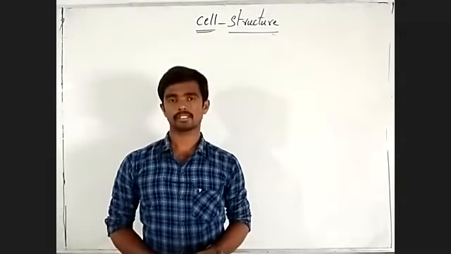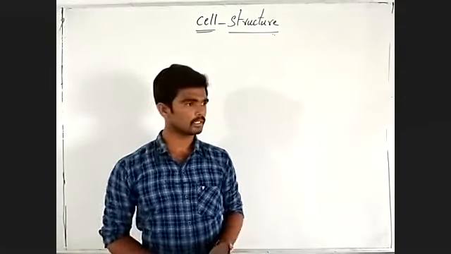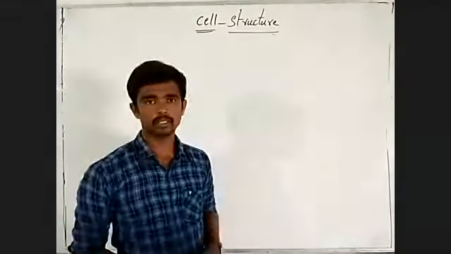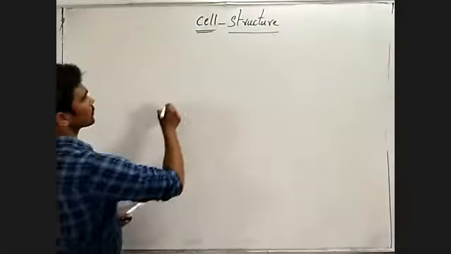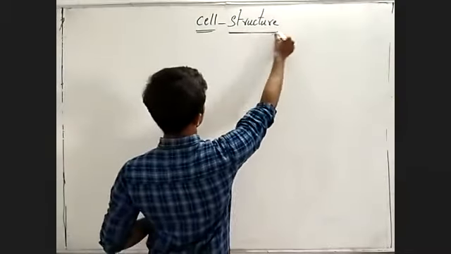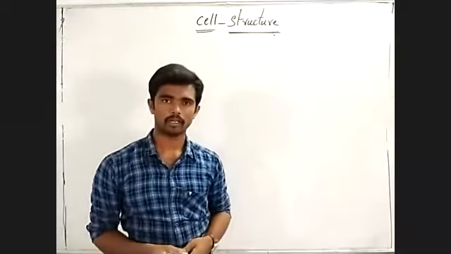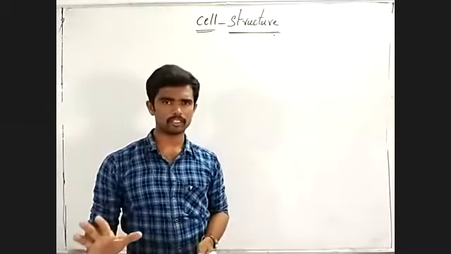Cell structure. What is a cell, and what is the structure of the cell? Actually, there are a number of living things.